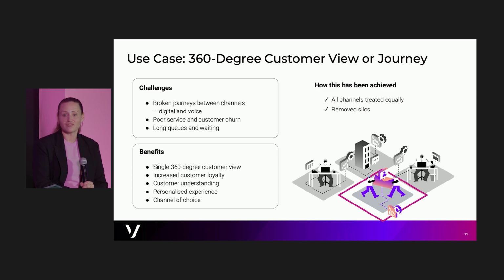So how do we do all of this? Bring Your Own Channel for CCaaS, right? We're going to be removing those silos. As Carlos talked about earlier, adding in channels is like flipping a switch, right? We can treat all channels equally, and we can enable that agent to give the customers a more holistic experience.